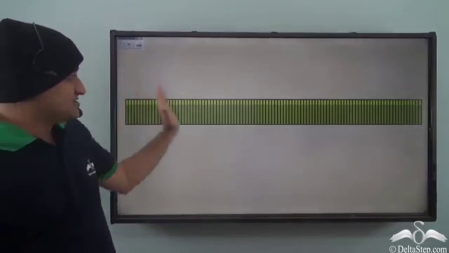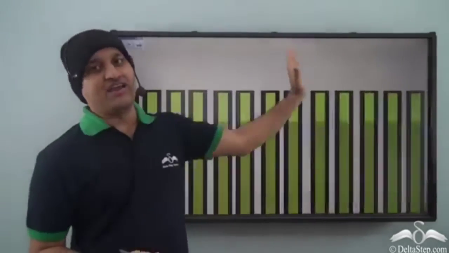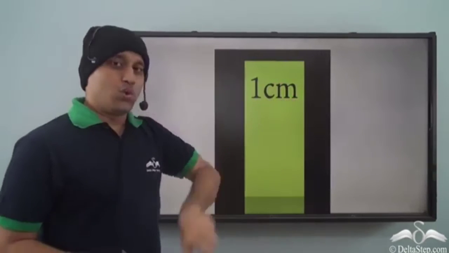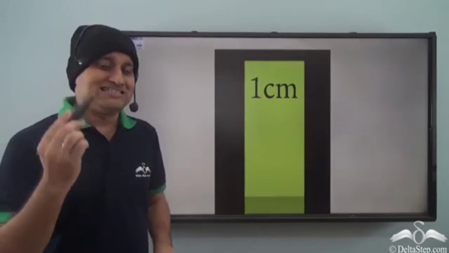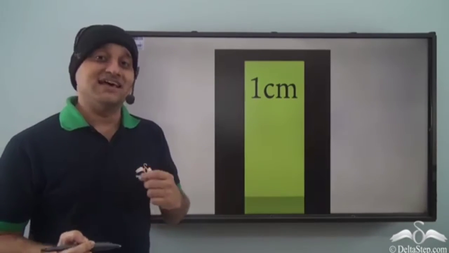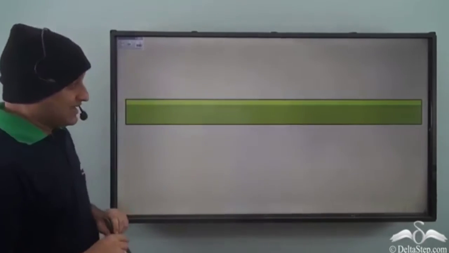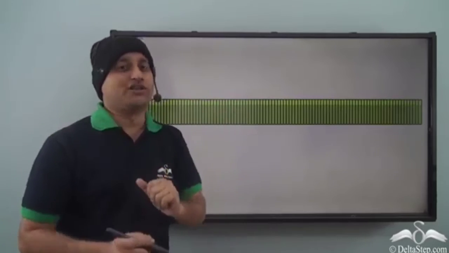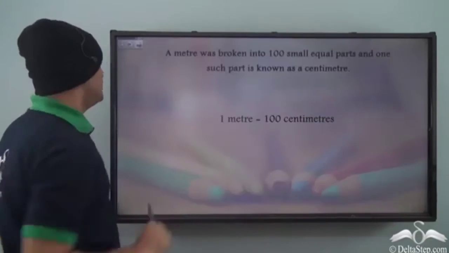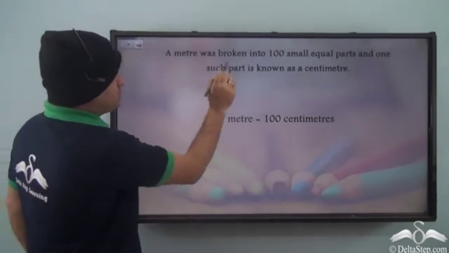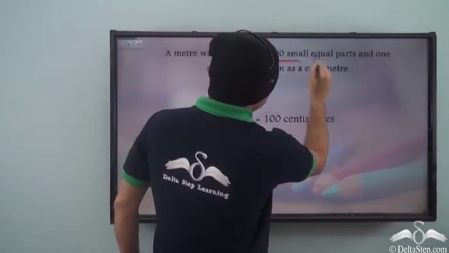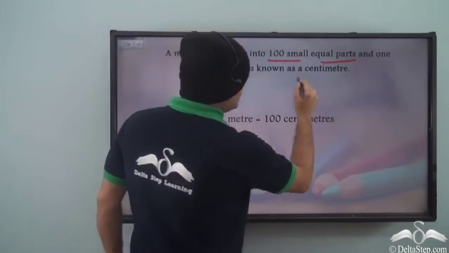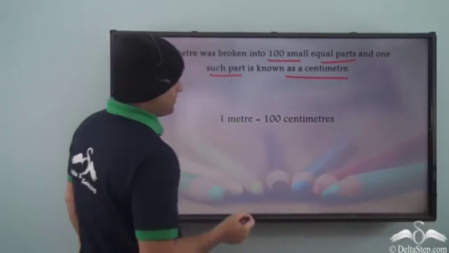Well, the meter scale was divided into 100 equal parts, and one such part was named 1 cm or 1 centimeter. So you see, this one single part was another very small unit. So you see, a meter was broken into 100 small equal parts, and one such part is known as a centimeter.